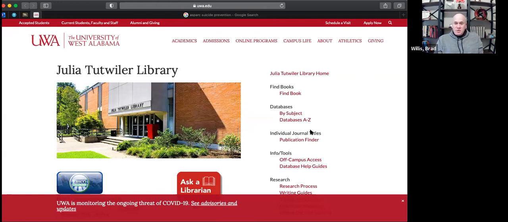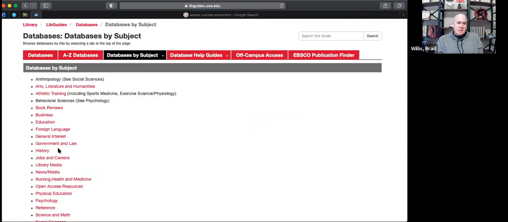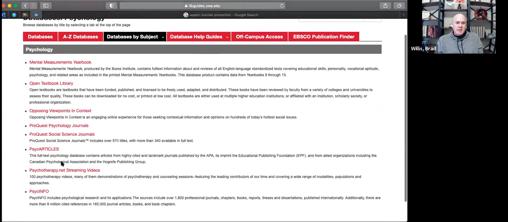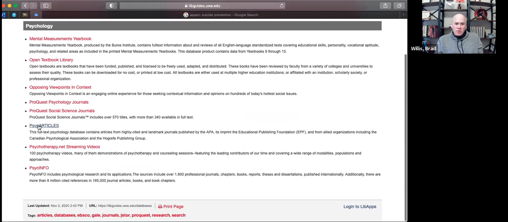You have several options here on the side. If you can see my cursor, you can search databases by subject, and you might be interested in these psychology databases of journals. PsycARTICLES is really good. ProQuest is really good. The Mental Measurements Yearbook is great, but it might not be something you use right now. When you get to your assessment class, you're going to want to go to the Mental Measurements Yearbook database.